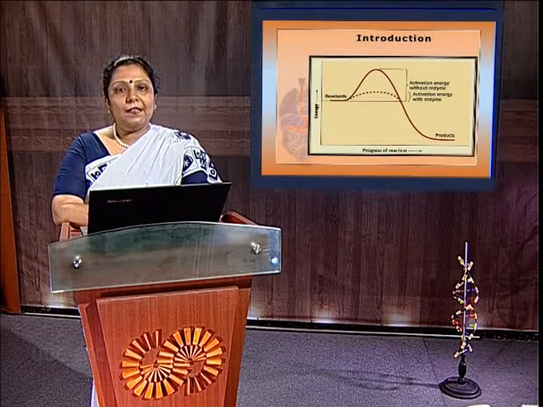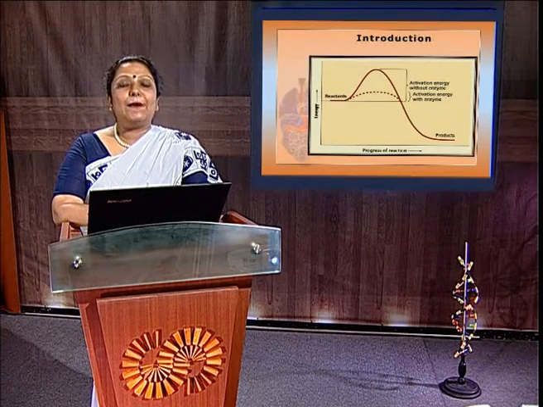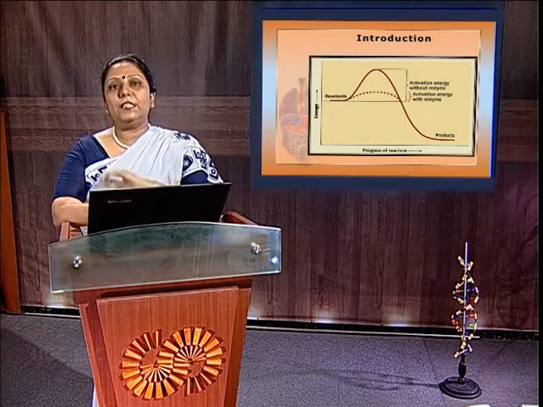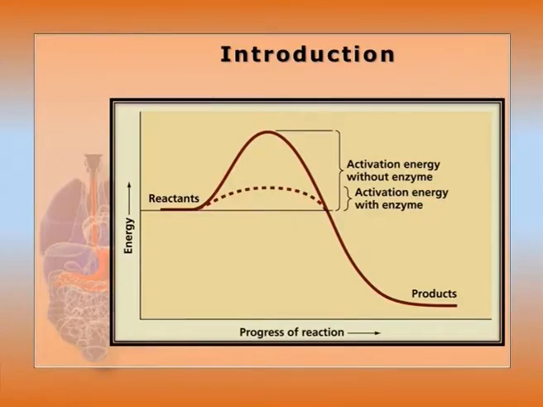We all know that enzymes catalyze the biochemical reactions of metabolism within the homeostasis of living cells. They bring reactants close, so they weaken some chemical bonds and proceed with the reaction faster. So they lower the activation energy of the chemical reaction. This picture or graph of energy versus progress of reaction tells about the lowering of activation energy from the transition state by the help of enzyme catalysis.